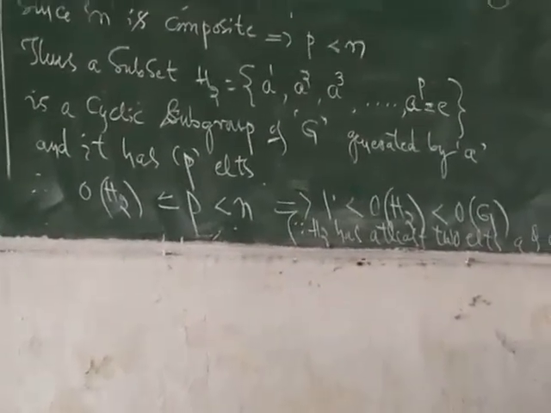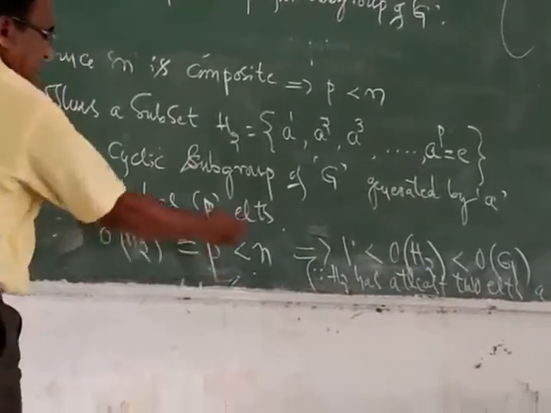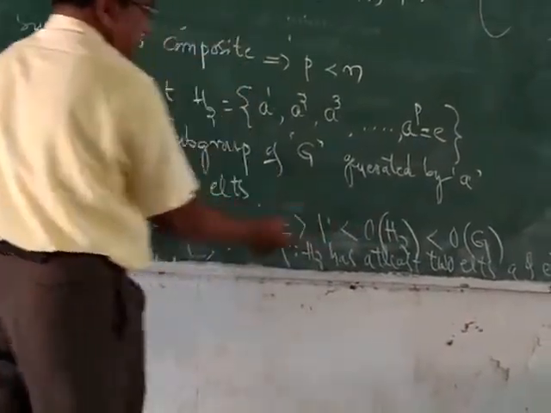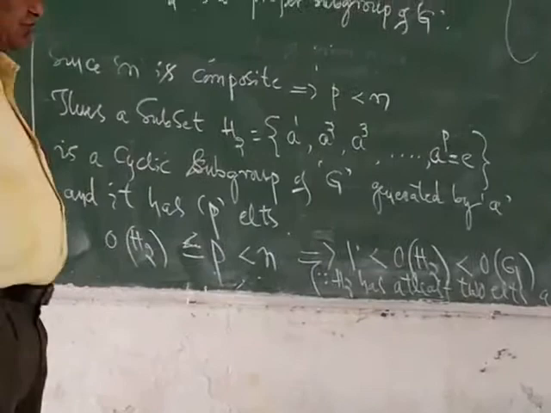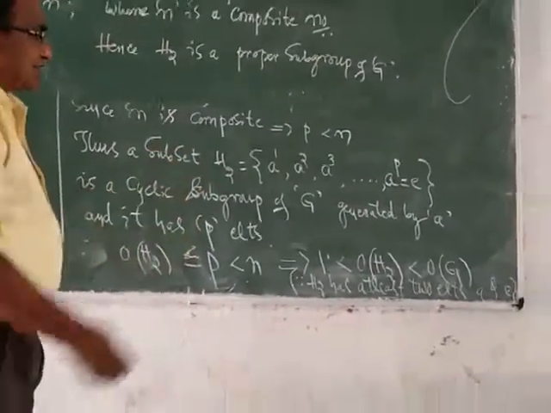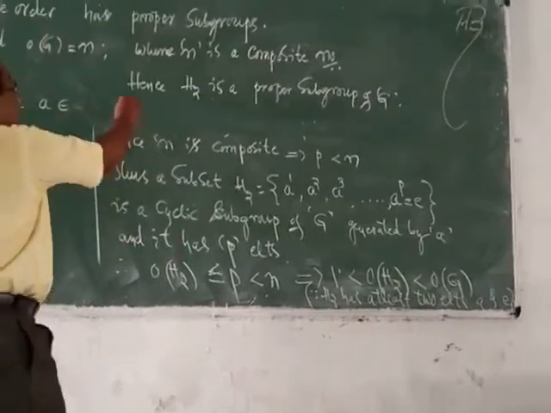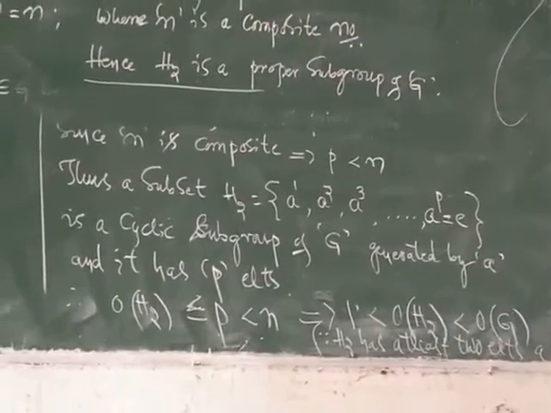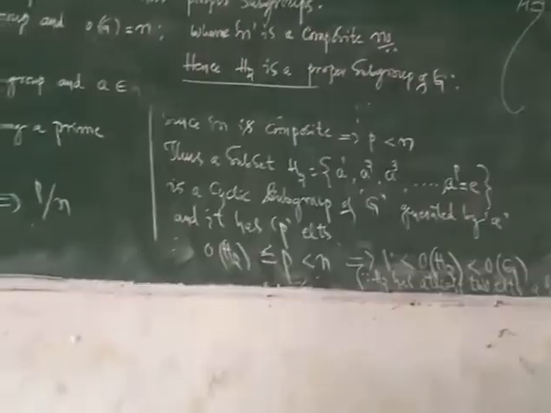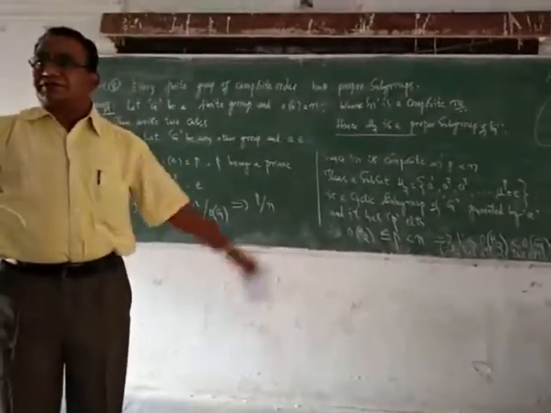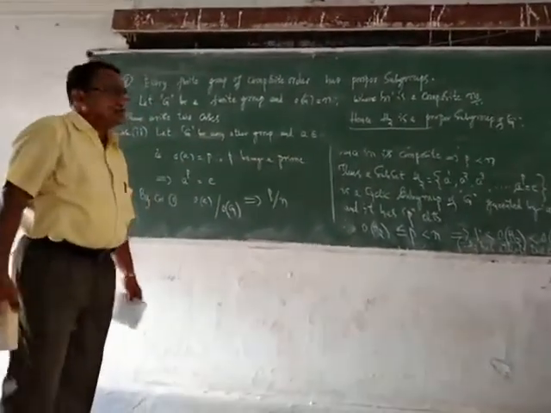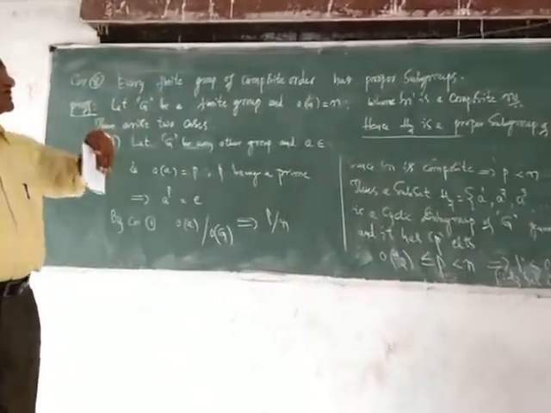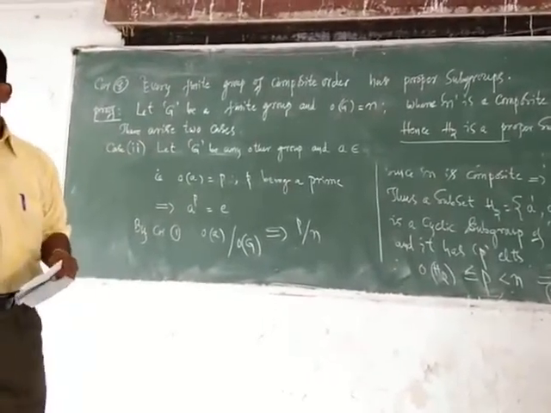Therefore order of H2 is less than or equal to p, which is less than n, and definitely order of H2 is greater than 1 because it has at least 2 elements, a and e. Therefore, H2 is a proper subgroup of G. Thus, in case 1 we have seen that H1 is a proper subgroup of G, and in case 2, H2 is a proper subgroup of G. Thus, every finite group of composite order has proper subgroups.